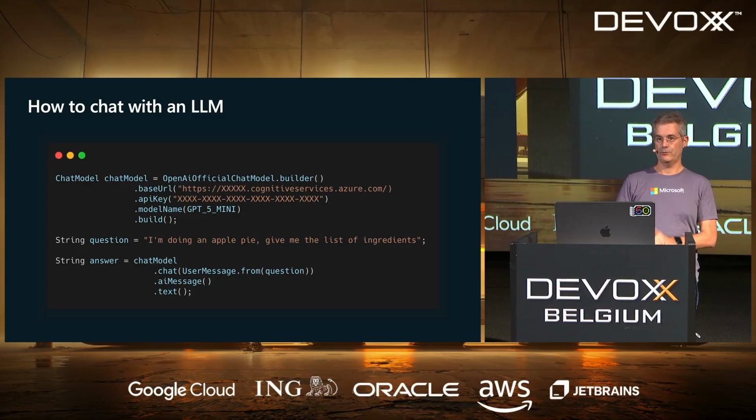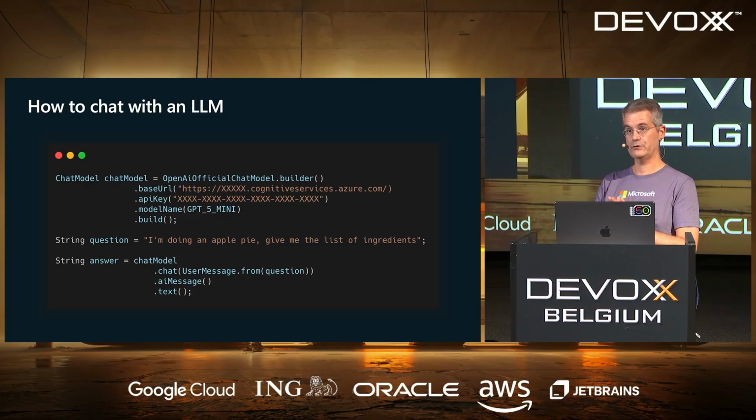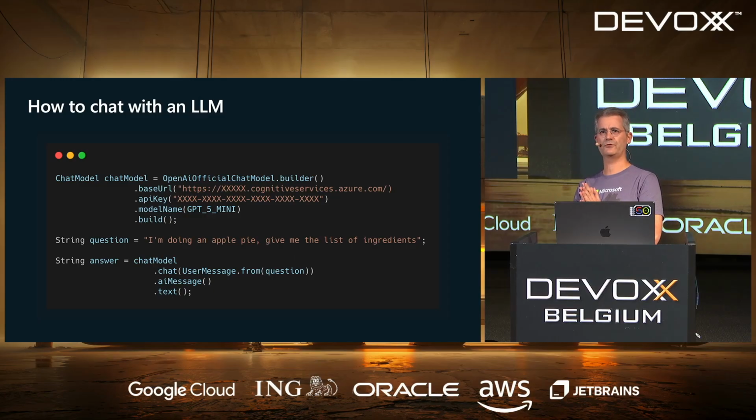We're going to start with the first starter, structured outputs. Who knows what structured outputs are? Okay, not a lot of people. Well, you're at the right place anyway. So the first thing to do, we're going to use LangChain4j to connect to an LLM. That's, let's say, the most basic configuration.